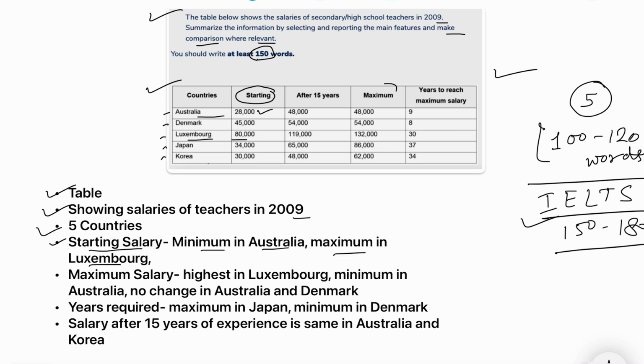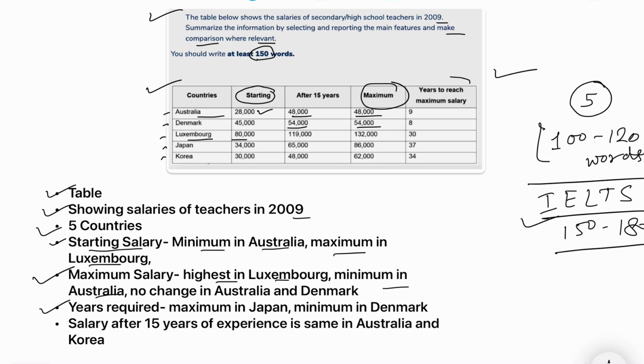Then if we talk about the maximum salary, once again it is highest in the same country and minimum in Australia. Apart from that, no change in Australia and Denmark. You can see after 15 years this is 48,000, the same is there, then 54,000, which is also the same maximum salary. We shall highlight this point in our paragraph.